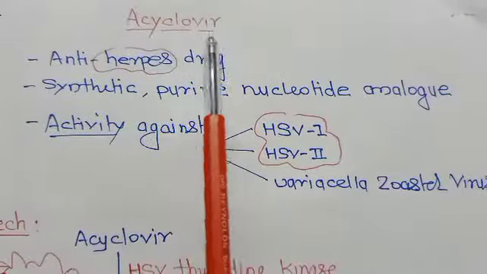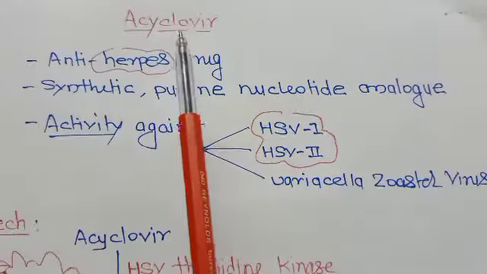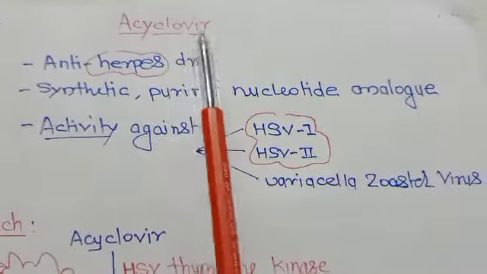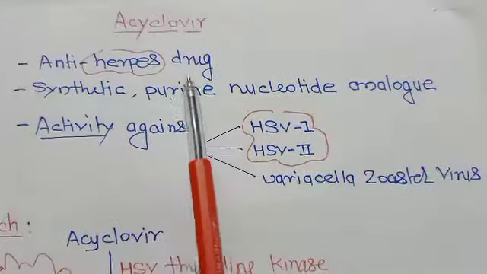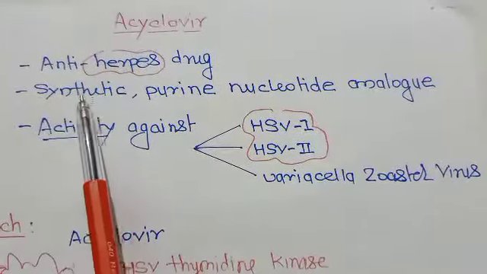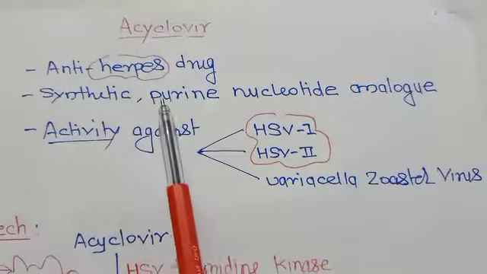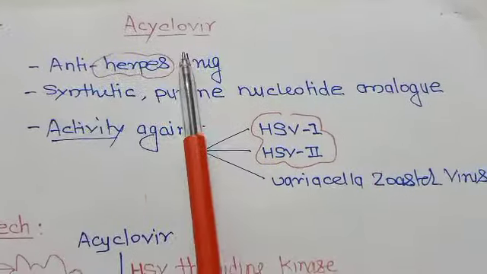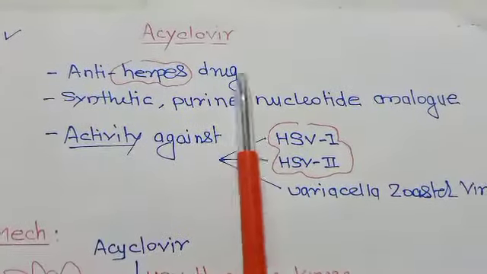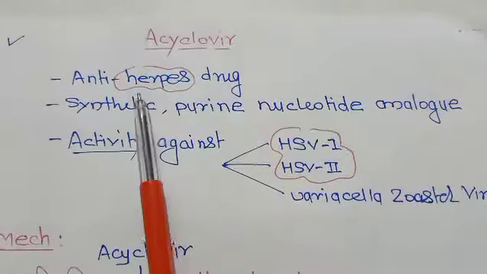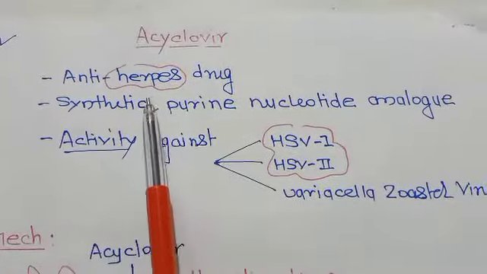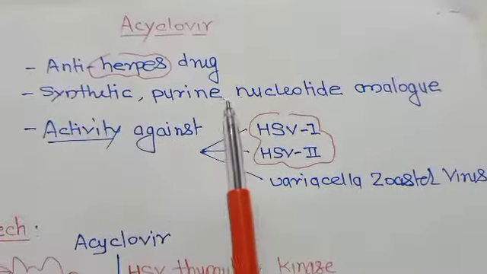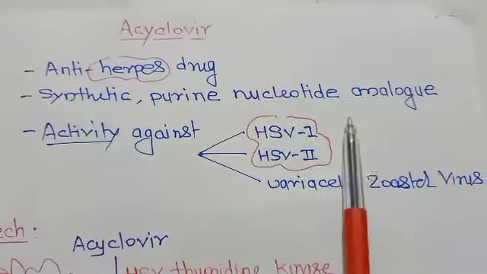Today we'll discuss acyclovir. Acyclovir is the anti-herpes drug which is synthetic in nature and a purine nucleotide analog. It is the anti-herpes drug that we all know. It is purely synthetic, that means it is designed in the laboratory, and it's a purine nucleotide analog.